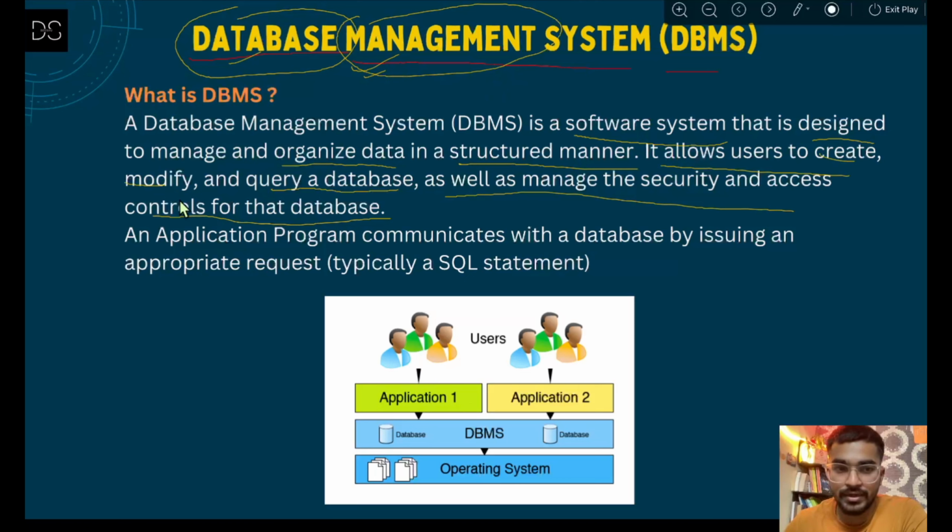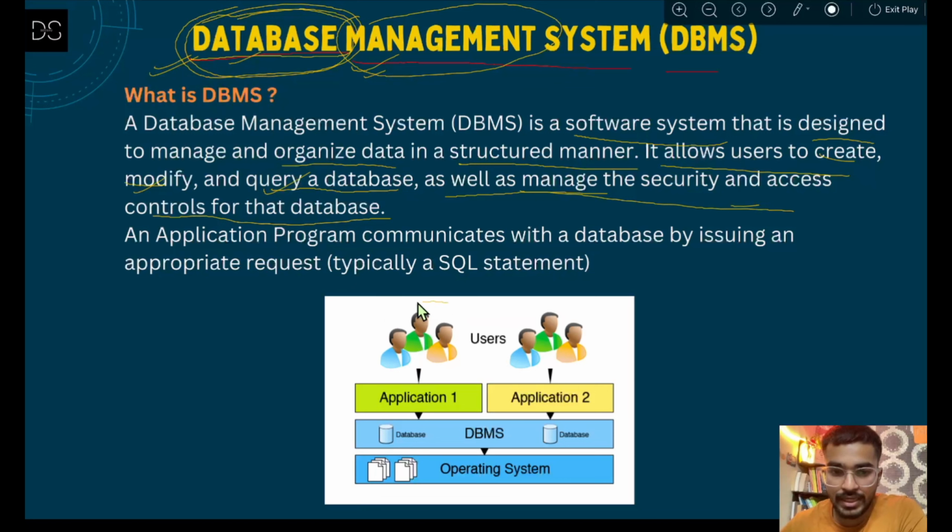Like you can create, modify or query data, or you can also manage the security and access control. That means you can control who can access this database. Since the data of any company is confidential, you should have the access to access this database. Now let's say there are some users who have the access to access this database.